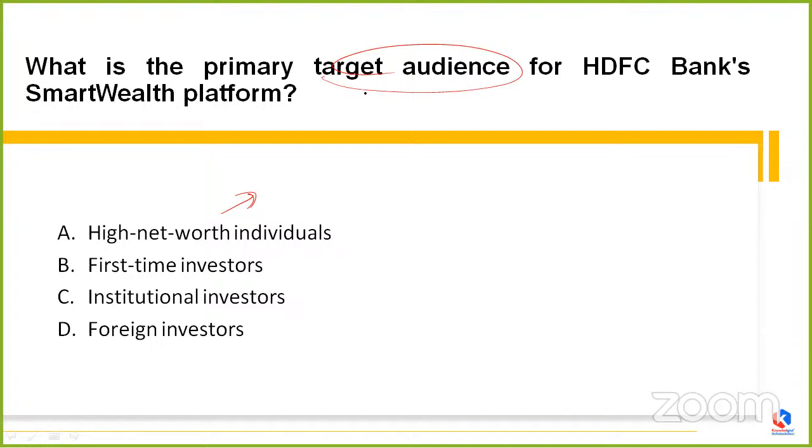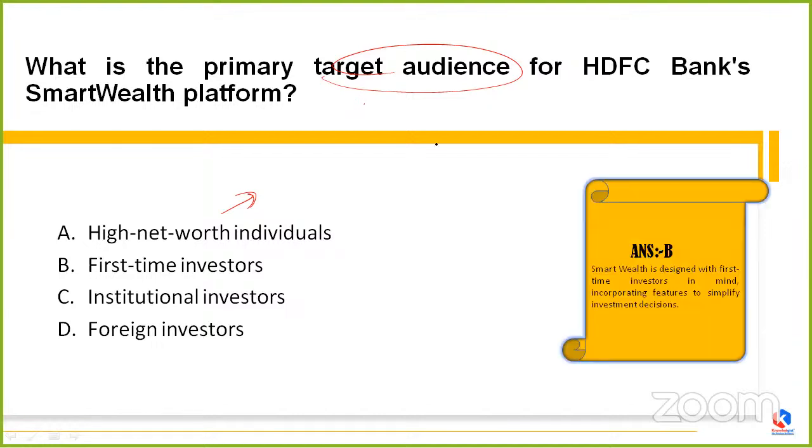Anyone want to answer? Okay, Kajal is saying A, Avantika is saying A. Okay, very good of you two. But the correct answer is option B. See, Smart Wealth is designed in such a proficient manner that it will revolve around the first time investors. This platform is made keeping in mind the reluctance of first time investors. It incorporates features to simplify the investment decisions for those who are going to invest for the very first time.